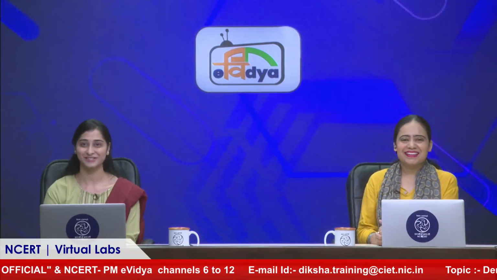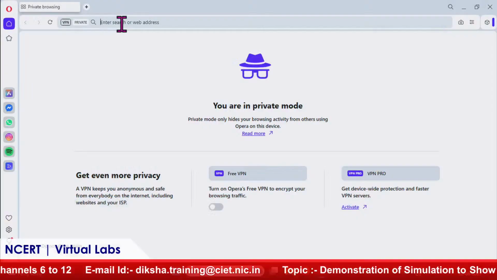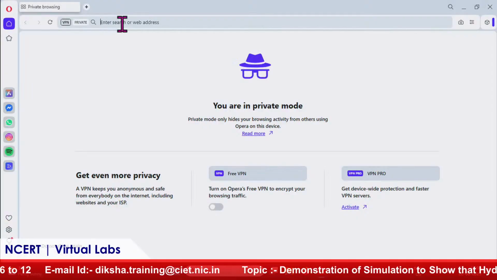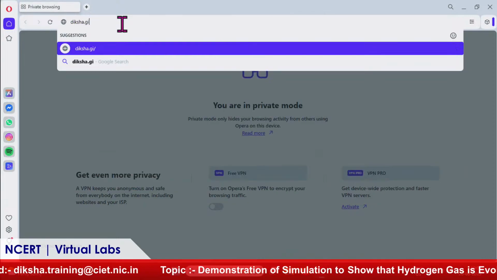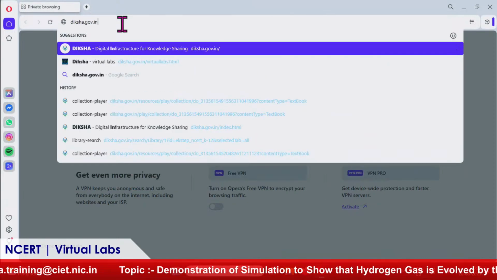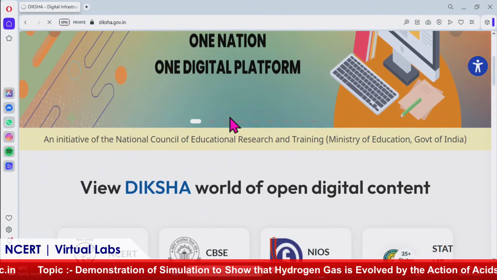Yes, it is necessary to sign up, but it's only a one-time registration. I'll show you how you can register. Let's go ahead and see step-by-step guidance. First, here I typed diksha.government.in, and this will lead to the home page of Diksha.